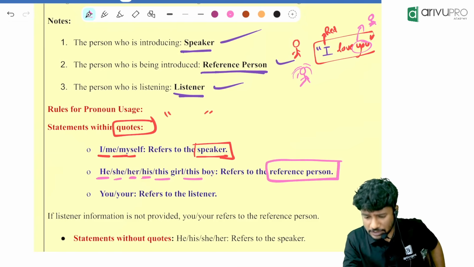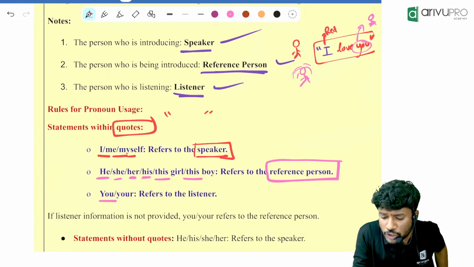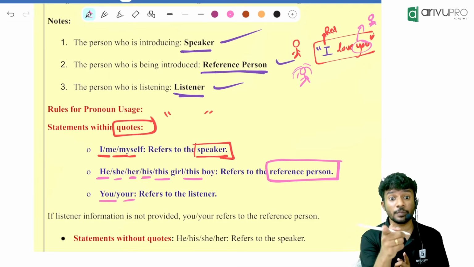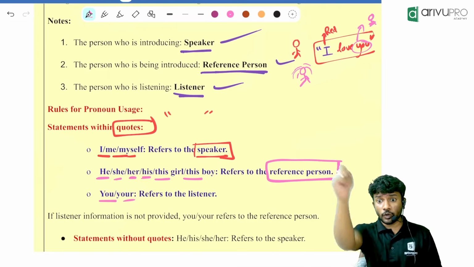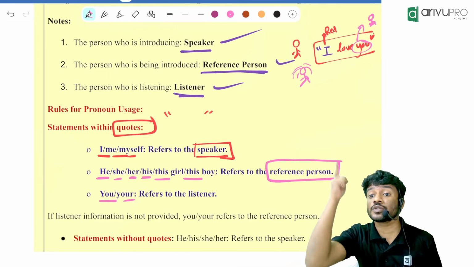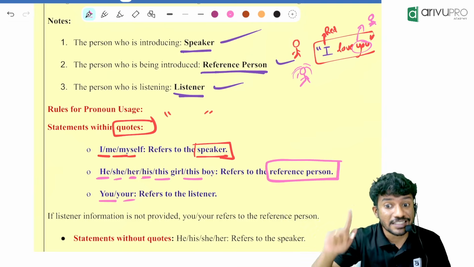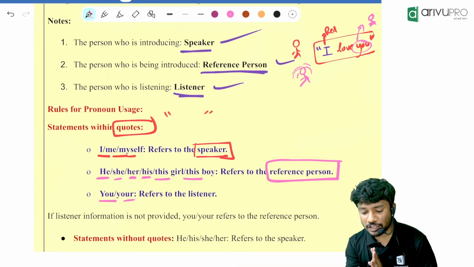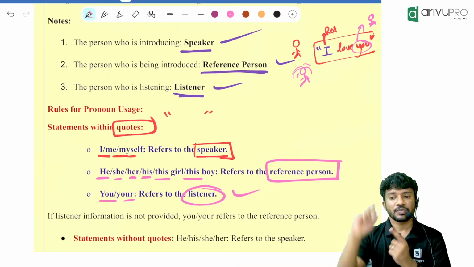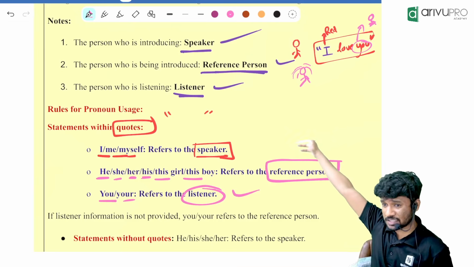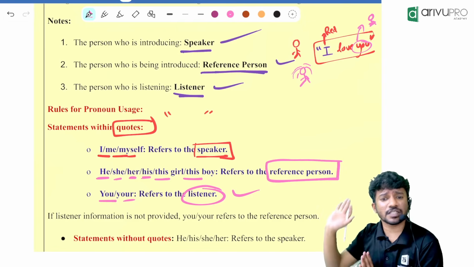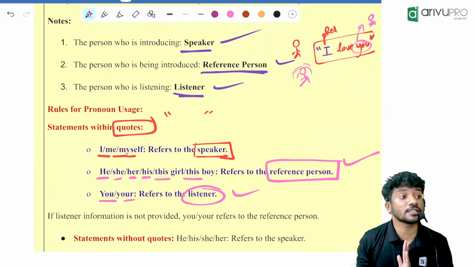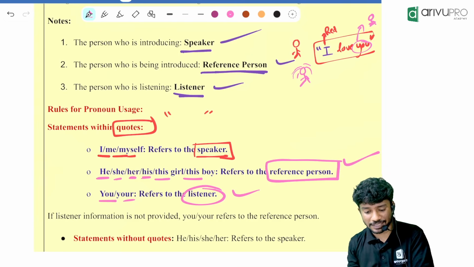We will talk about that in some time. Now, you, your. You means what? What did I tell you? Whenever it is coming inside quotes, you means listener. For example, I am talking to you guys; you guys means I am talking to the listeners over here. So you means listener, your means listener, yourself means listener. Everything comes under listener. He, him, her, herself, she, everything comes under the reference person. He, her, everything also determines the gender, and based on that we will determine the gender.